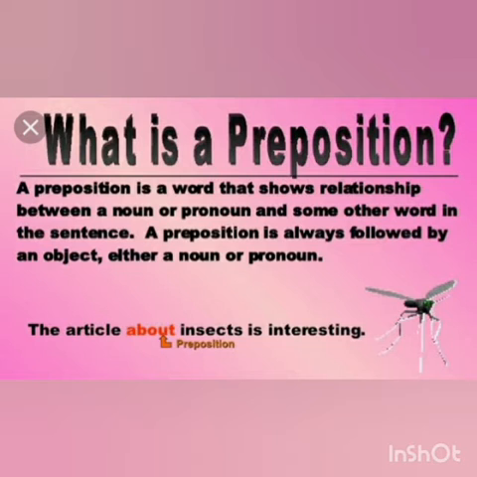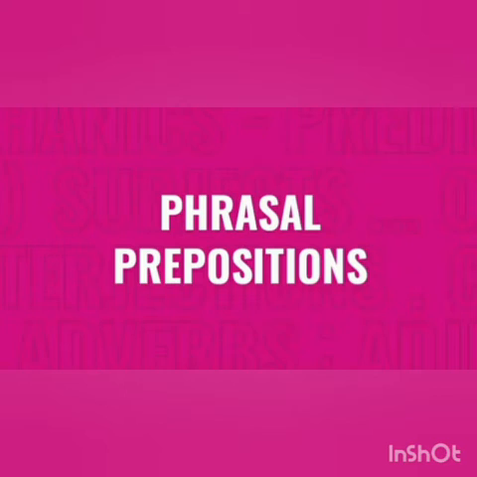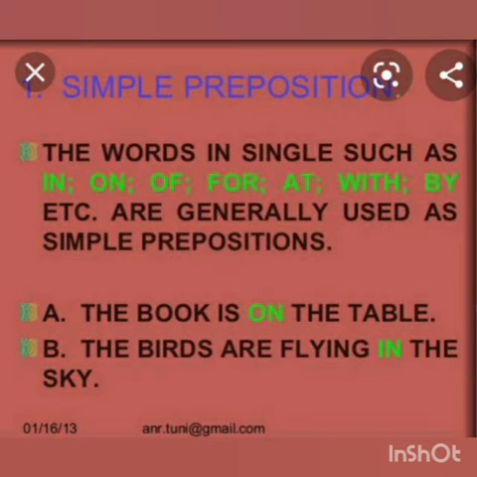Let us see now types of preposition. First, that is simple preposition, compound preposition and phrasal preposition. Simple preposition. The words in single such as in, on, of, for, at, with, by, etc. are generally used as simple preposition. For example, the book is on the table. The birds are flying in the sky.